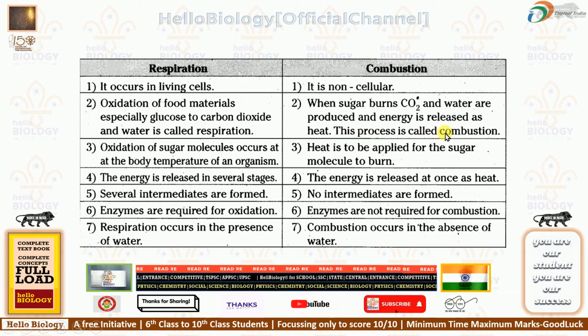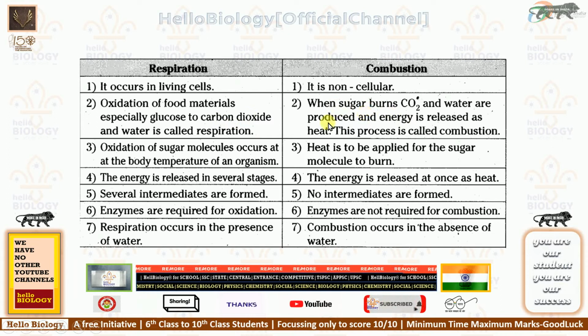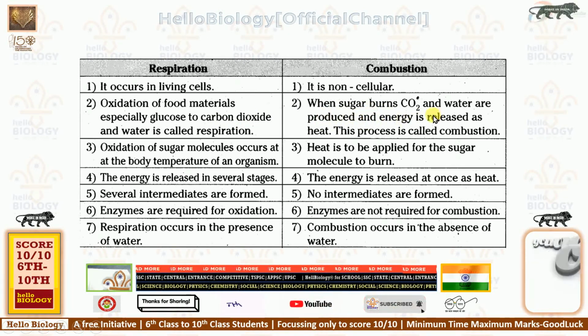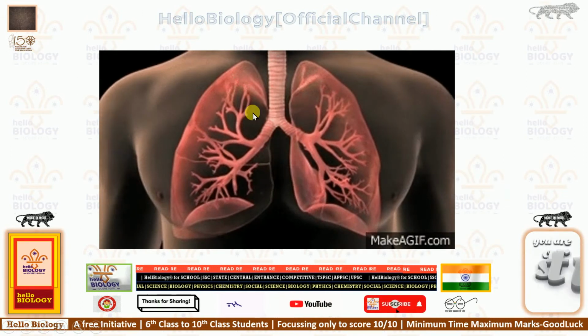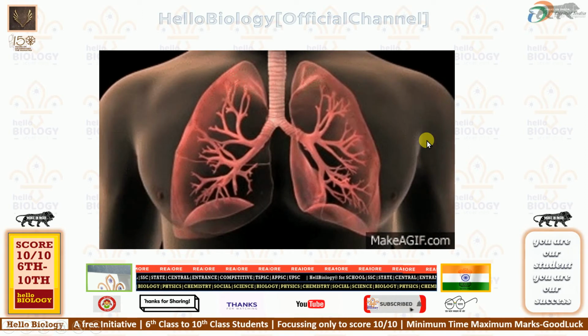This process is called combustion. Here also heat is produced, there also heat is produced, but in combustion the heat is more. Understood? In respiration, if that much heat were there, we could not survive. Understood? Then the difference.